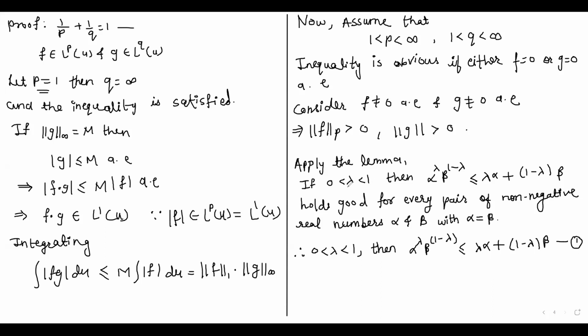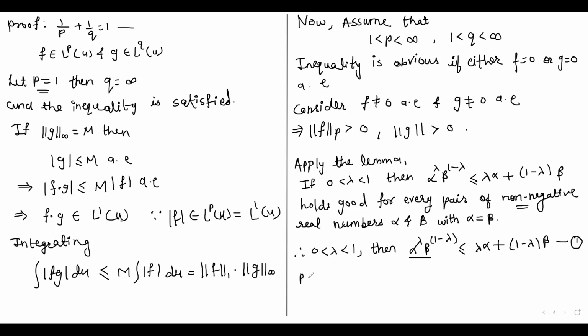If 0 is less than lambda less than 1, then alpha to the power lambda beta to the power 1 minus lambda is less than or equal to lambda into alpha plus 1 minus lambda into beta. This statement holds good for every pair of non-negative real numbers alpha and beta with alpha not equal to beta. Now here for 0 less than lambda less than 1, this condition holds. So we have given this as equation 1.